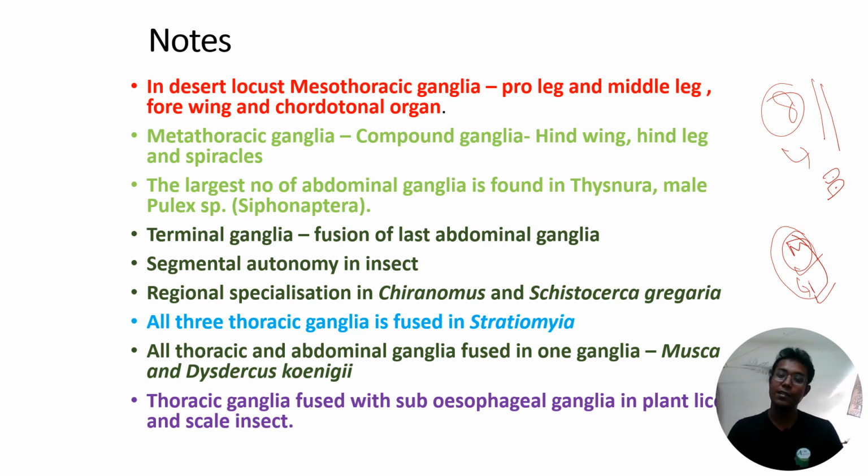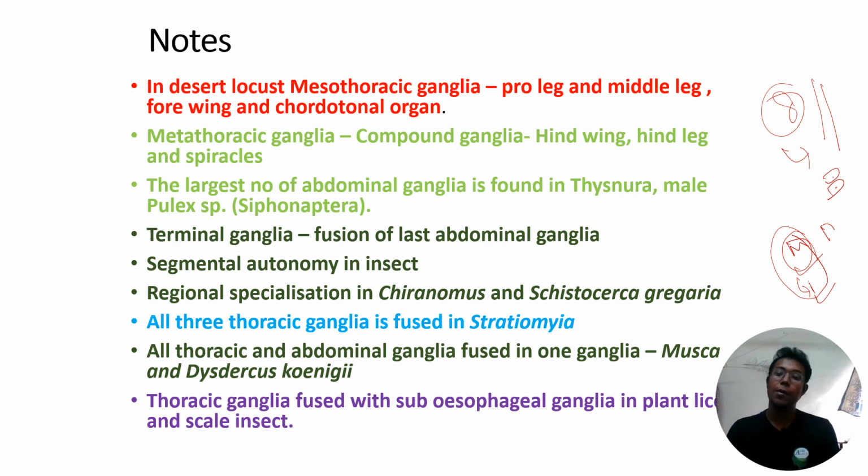Then regional specialization. What is regional specialization? It is what we studied as the compound ganglia. For example, in some insects like Chironomus and Schistocerca gregaria, which we studied as the desert locust, the compound ganglia is present. It is regionally present, meaning the metathoracic ganglia in combination with the first and second abdominal segments.